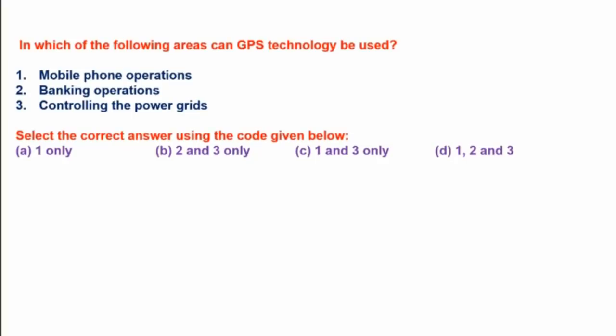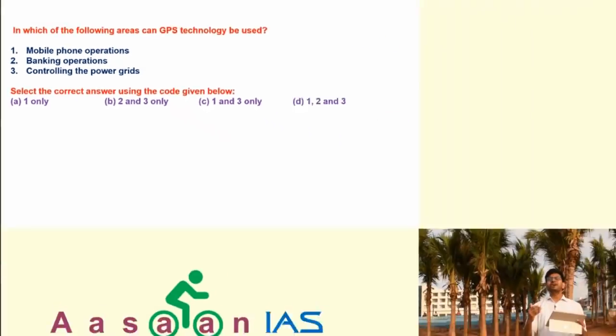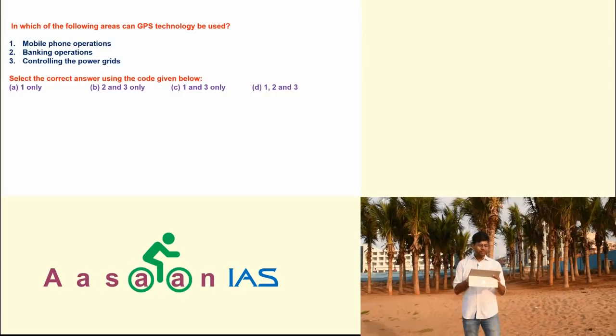This was a question asked in 2018. In which of the following areas can GPS technology be used? See, GPS technology kahan use ho sakta hai? How can you say mobile phone operations? See, whether you have studied, whether you have read it somewhere or not, doesn't matter. How can you say no, GPS technology can absolutely not be used somewhere? How can you say that? If you say that, maybe someone developed a usage of GPS technology in that field. So we cannot say such things.